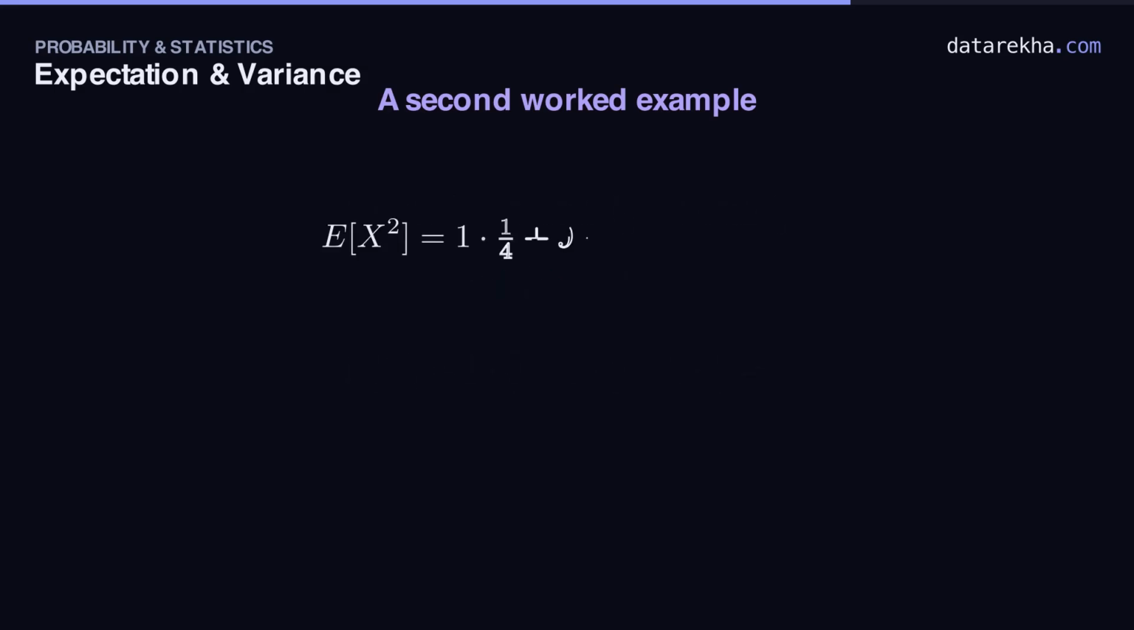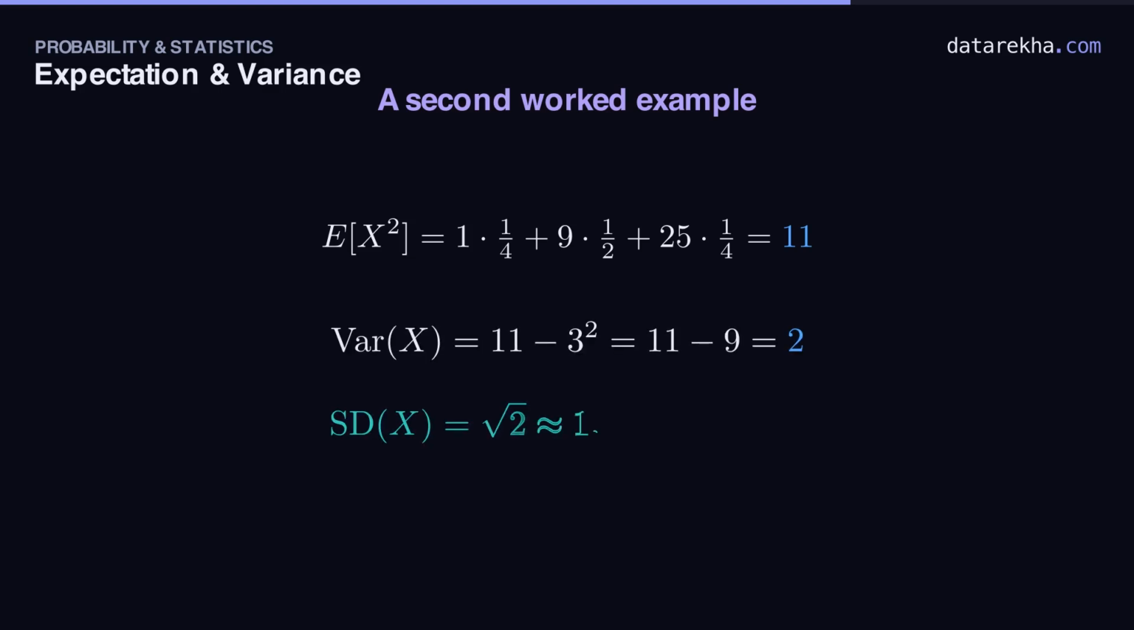For the expectation of X squared, square the values first: 1, 9, and 25. Then weight and add. A quarter plus 9 halves plus 25 quarters gives 11. Now the shortcut: 11 minus 3 squared, that's 11 minus 9, which is 2. So the variance is 2, and the standard deviation is the square root of 2, about 1.41.